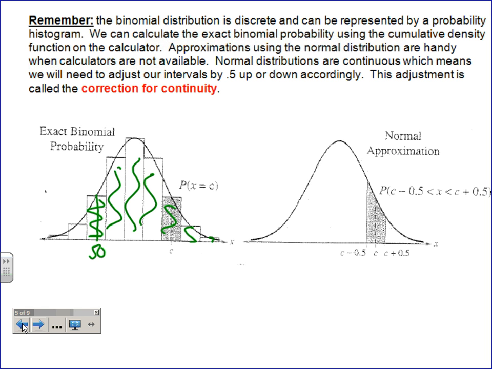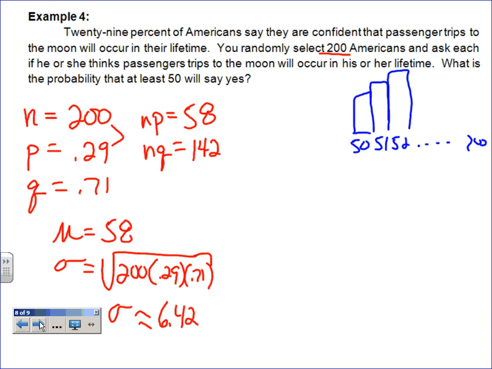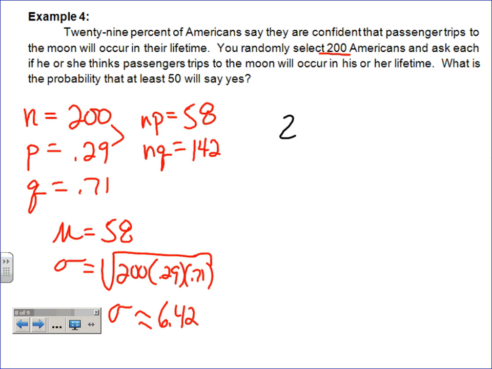But what we're talking about as far as normal is we need this one. Remember, this is 49's right there. Okay? And so 50's right here. This right there is 49.5. And so if we're going to look at normal, the normal approximation, we're going to have to use the number 49.5. That's kind of how it translates. Okay? So we're going to get a z-score then based on that 49.5.